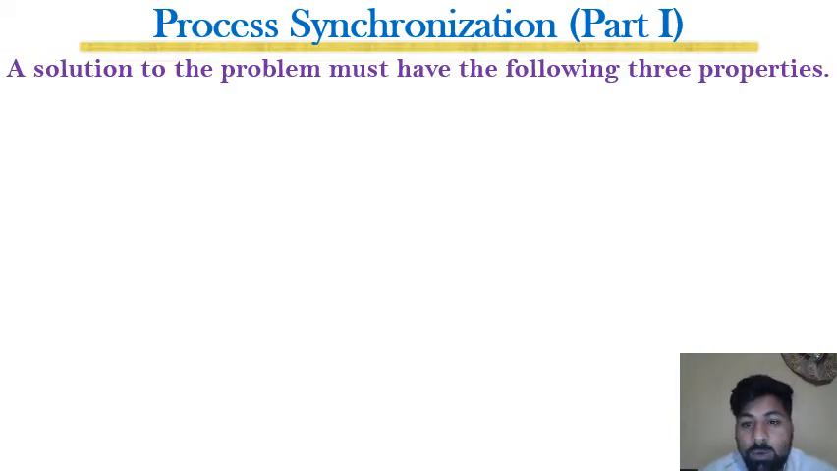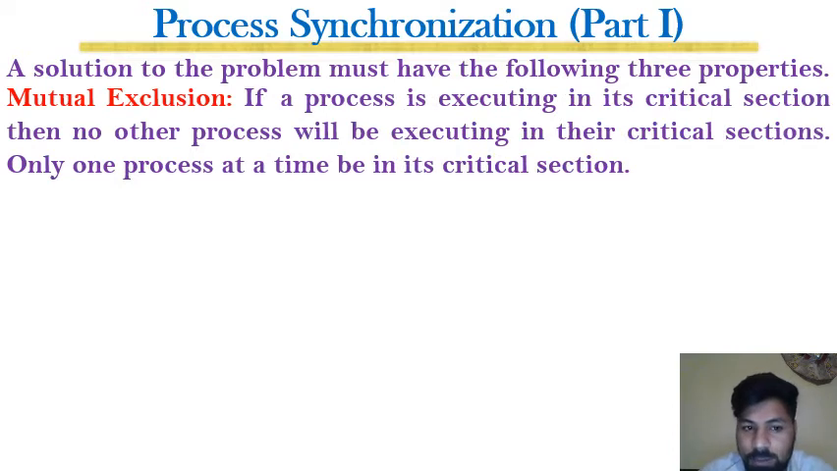Now as we are going to propose solutions for process synchronization for inter-process communication, we should introduce some algorithms, but every algorithm should exhibit the following 3 properties. If these 3 properties are satisfied by a solution, then we will say that this is a perfect solution. The first property is mutual exclusion. What is actually mutual exclusion? If a process is executing in its critical section, then no other process will be executing in their critical sections. Only one process at a time can be in the critical section.